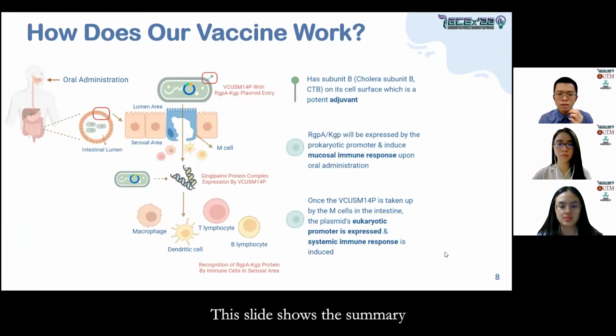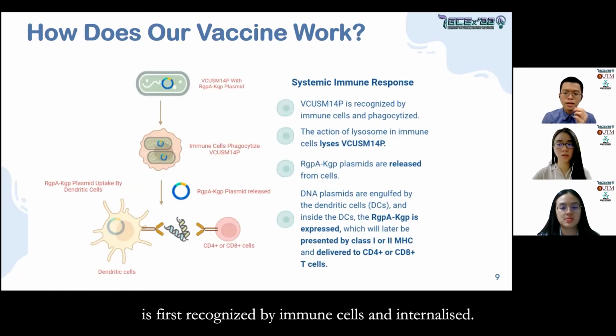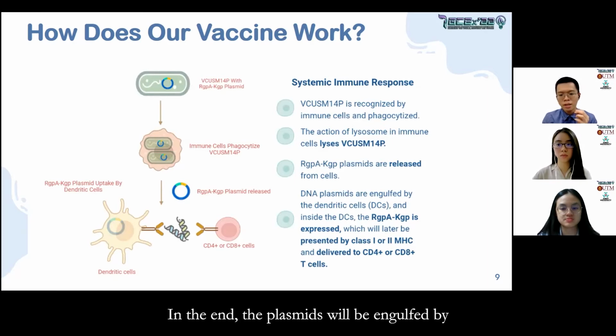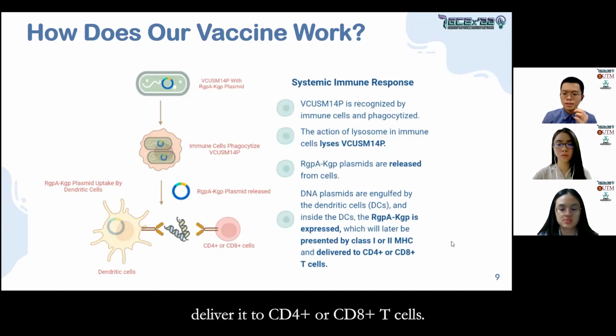This slide shows the summary of how the systemic immunity against P. gingivalis is stimulated. The Vibrio cholerae bacteria is first recognized by immune cells and internalized. The bacteria will then fuse with lysosome and it will lyse, and the plasmids will be released. In the end, the plasmids will be engulfed by dendritic cells, and the gene is expressed as protein presented by class 1 or 2 MHC and delivered to CD4 plus or CD8 plus T cells.